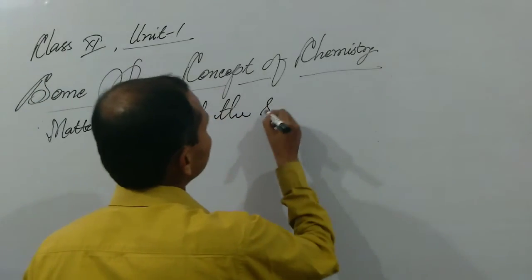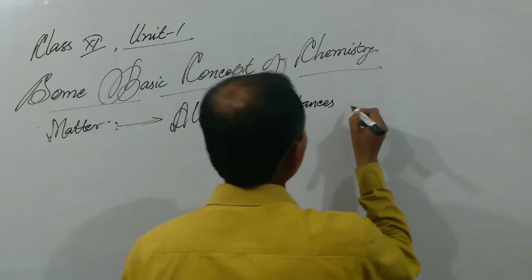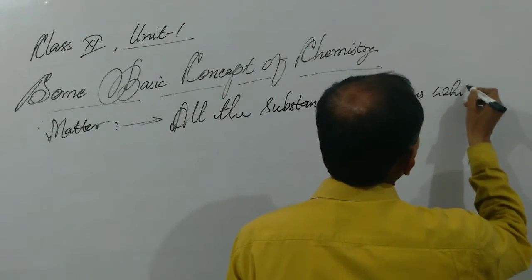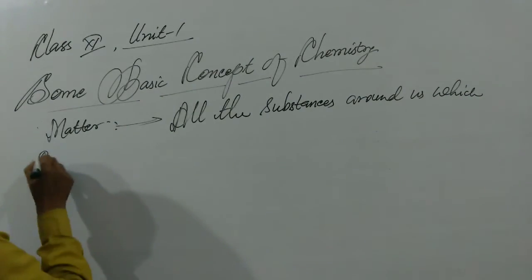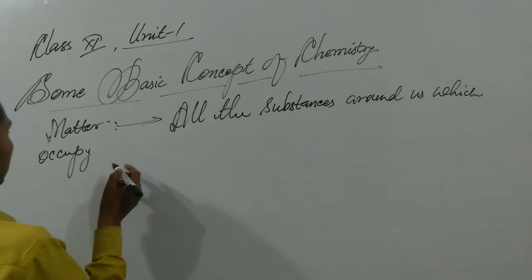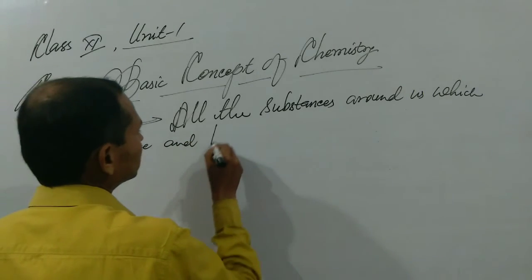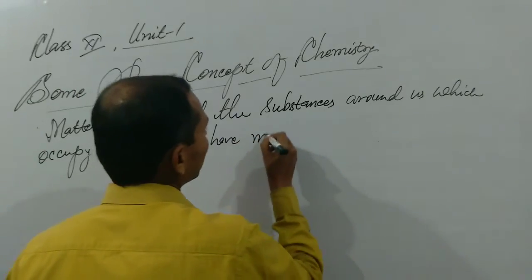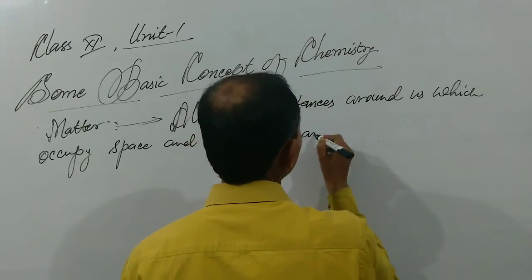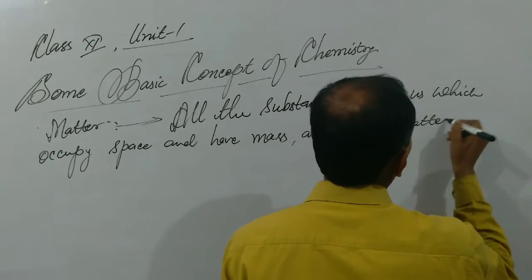All the substances around us which occupy a space and have mass are called matter.